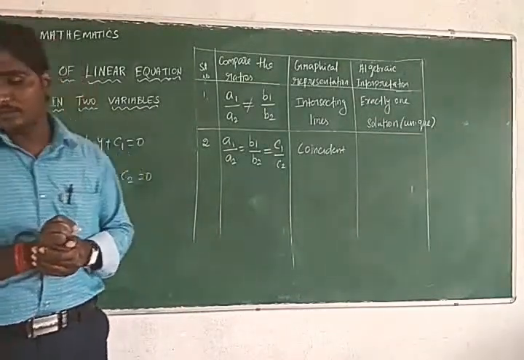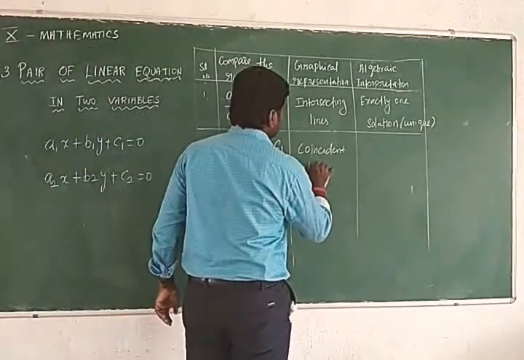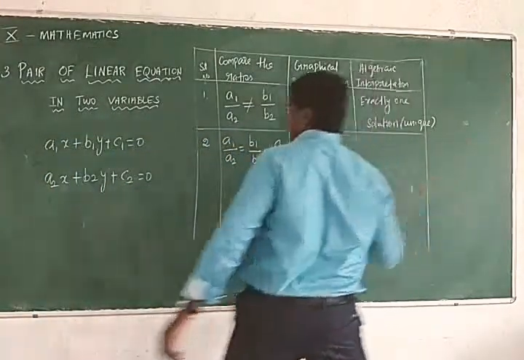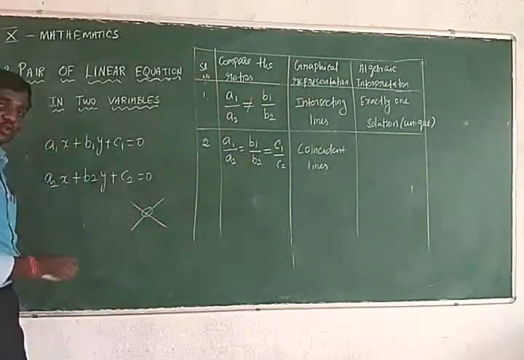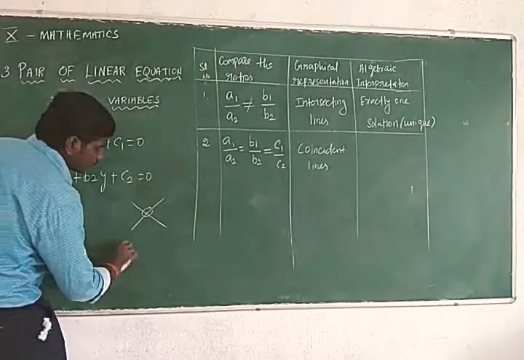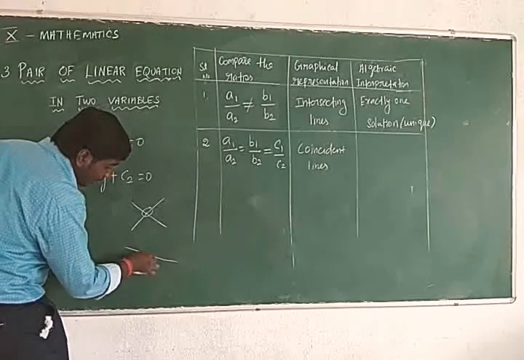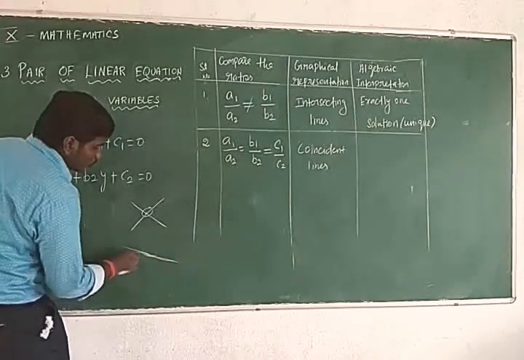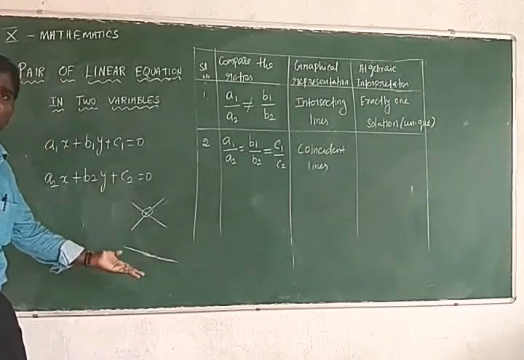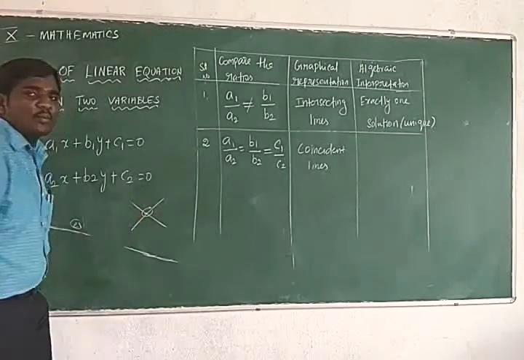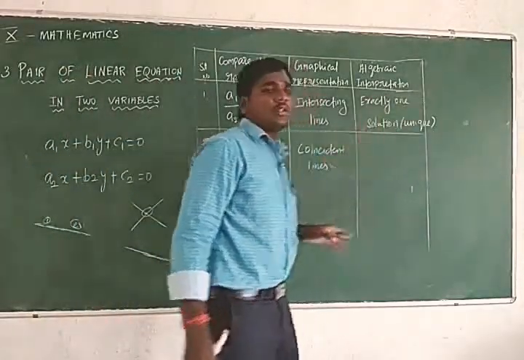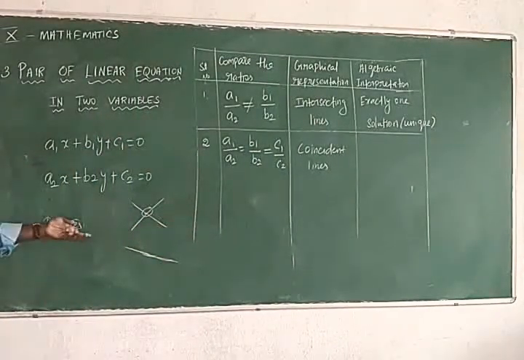Coincident, C-O-I-N-C-I-D-E-N-T. Intersecting lines means the two lines intersect at one point. That point is called the solution. Coincident means one line is there and the other line is on the same line, so many solutions are there. The two equations, equation number 1 and equation number 2, are on the same line. But in intersecting lines there is only one point of intersection, so exactly one solution.